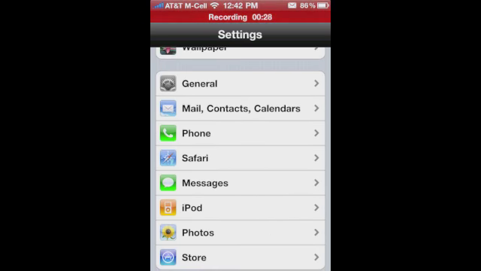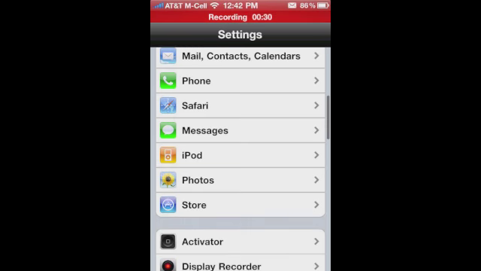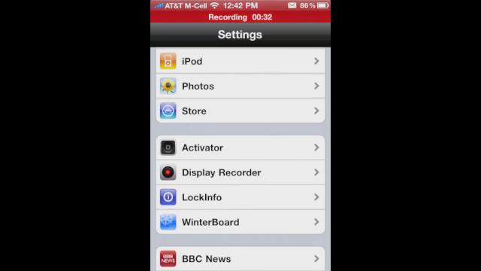As you'll notice, I have a recording thing at the top of the screen. That's because this app currently does not record audio, so I'm trying to sync this up to make my life easier. So ignore that, and we're going to hope that my springboard doesn't crash. I'm assuming it probably won't. It's not eating up too much memory. I tested it earlier, and it seemed to work okay.